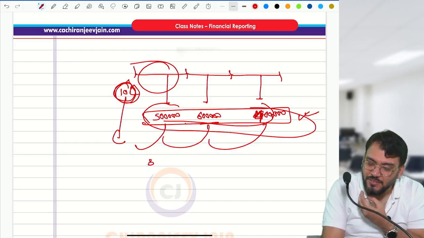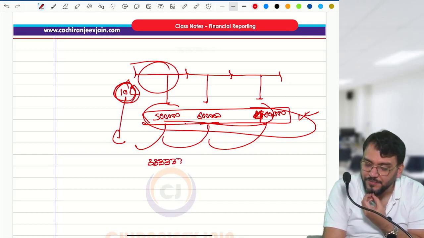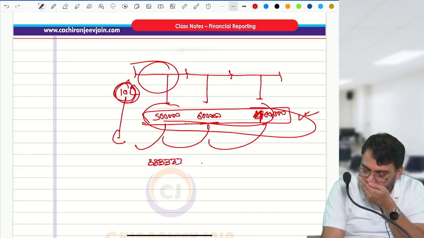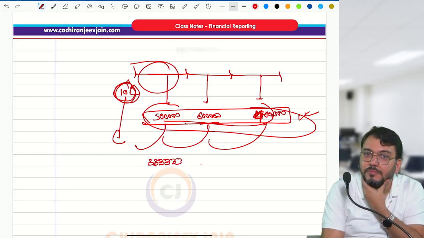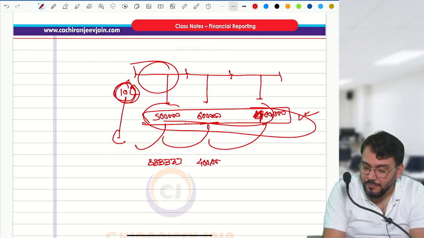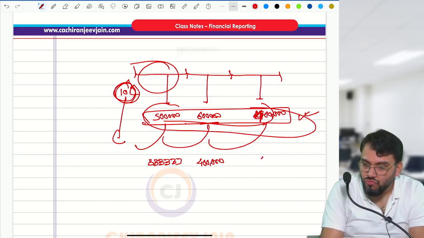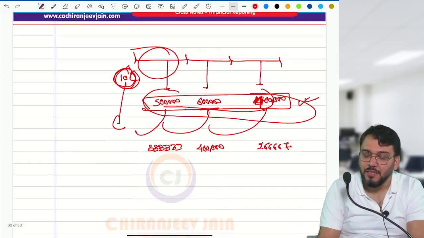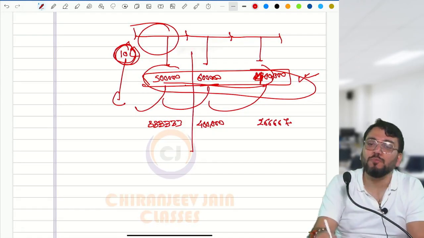How much? 3 lakh? 3,33,333. Then 4 lakh. Then 2,66,667. Correct? Now, for the first year, how to present in SOPL?